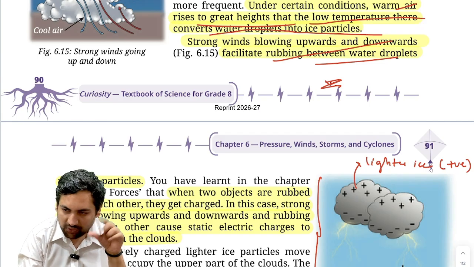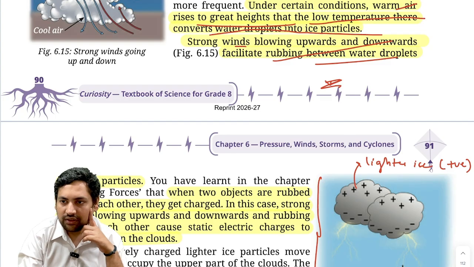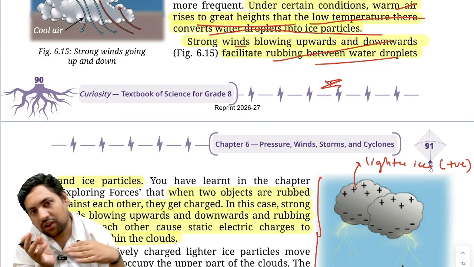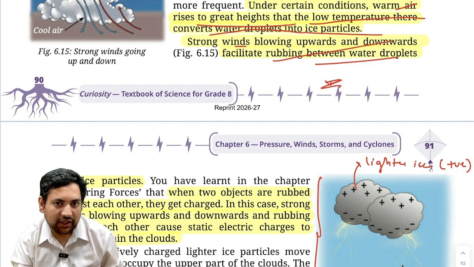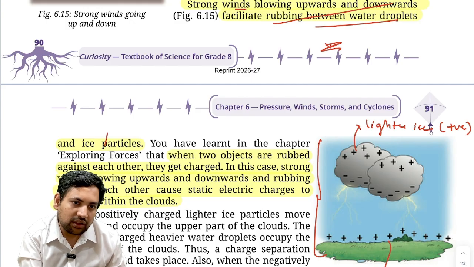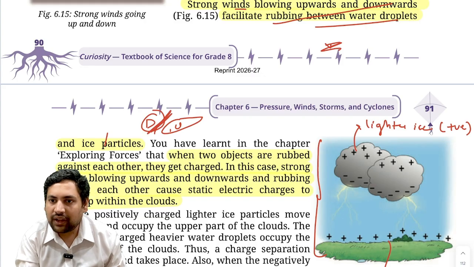So rubbing between water droplets is happening. Now, why? Because of strong winds. Now, if you remember the earlier chapter, between water droplets and ice particles, this is water droplets, this is ice particles, and they are rubbing against each other. Why? Because of strong winds.